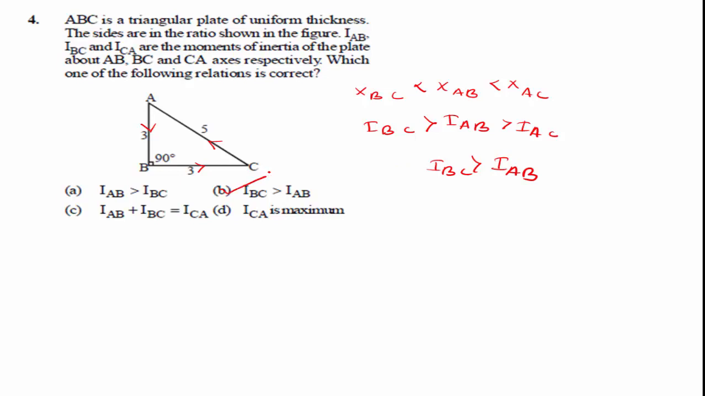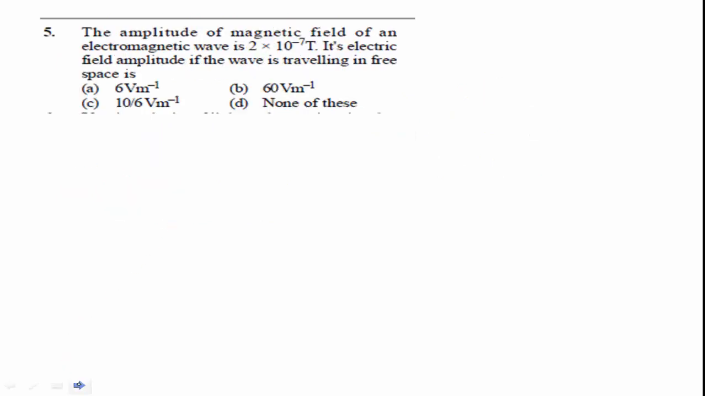Option B is the right answer because the intersection of the medians is the center of mass of the triangle. Hence, the distances of the center of mass from the sides are related. Only the sides are related. IBC and IAB. Option B is the right answer.